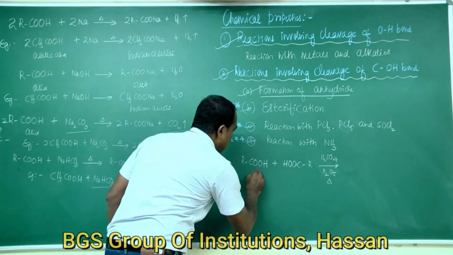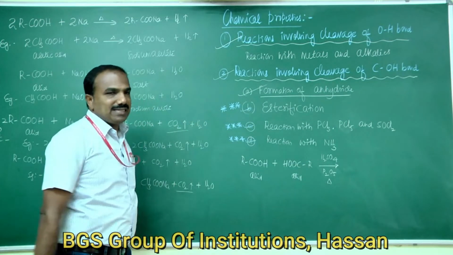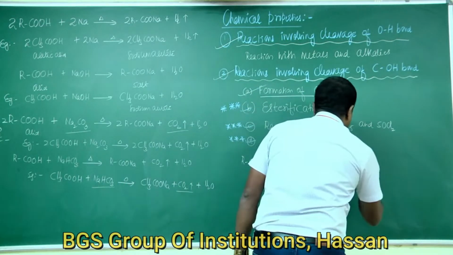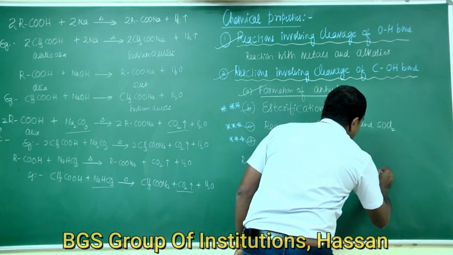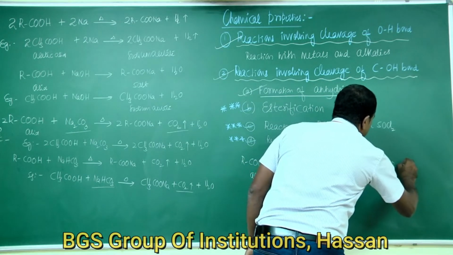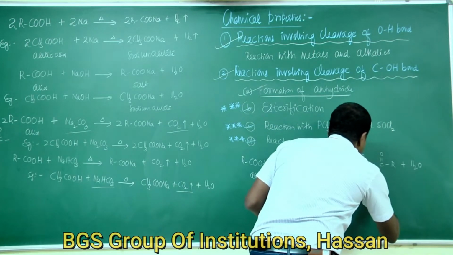So when 2 moles of carboxylic acid are heated with mineral acids such as concentrated sulfuric acid or P2O5, it gives anhydrides. The formula of anhydrides is RC double bond O, single bond O, single bond C double bond O connected to R, plus H2O. This is anhydride.